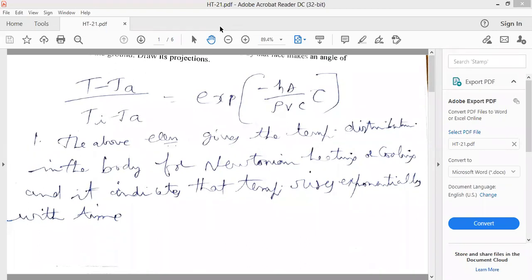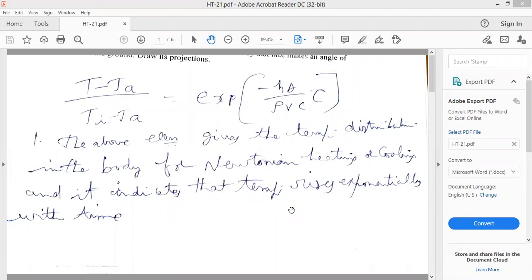Okay. In the last class, we discussed the lumped parameter system, unsteady state heat conduction. Generally, for large plates and wires whose surface area is more when compared with thickness, you can apply the lumped parameter system.